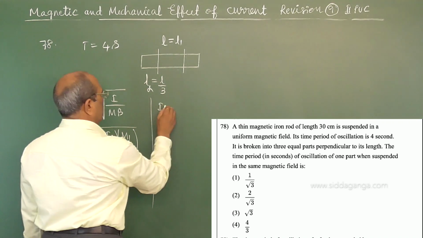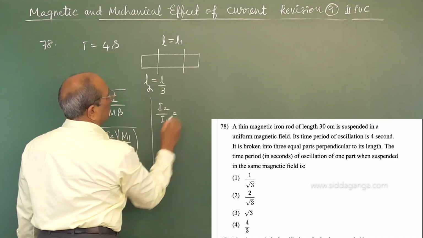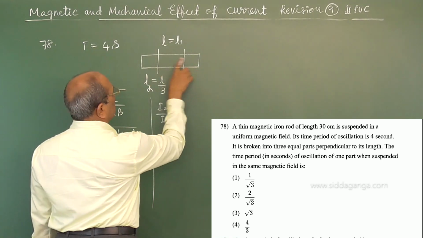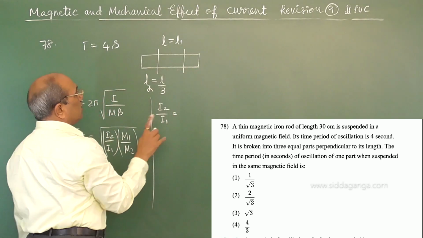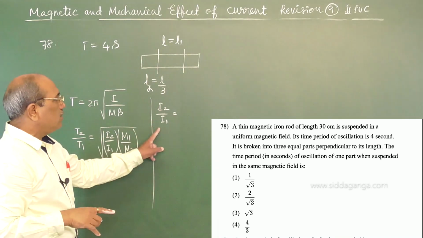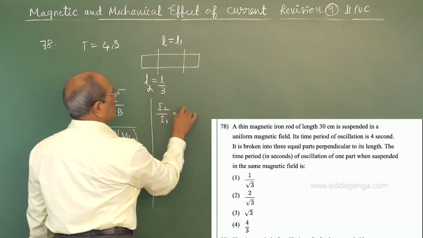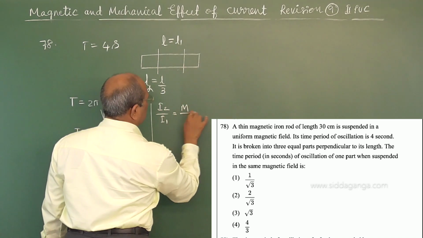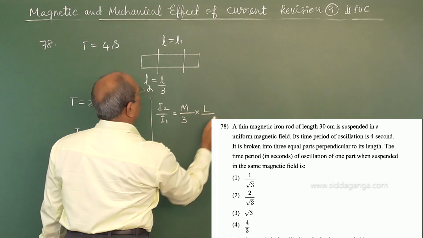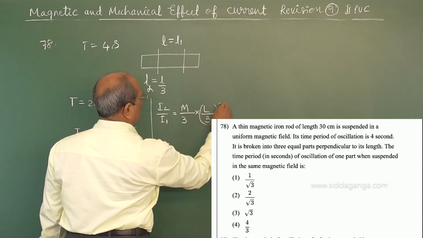So if I take I2 by I1, this mass is reduced 3 times. Moment of inertia is ml square by 12. The 12 cancels, and L square, where M is divided into 3 parts, M by 3, into L by 3 whole square.